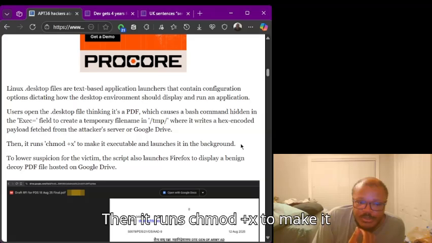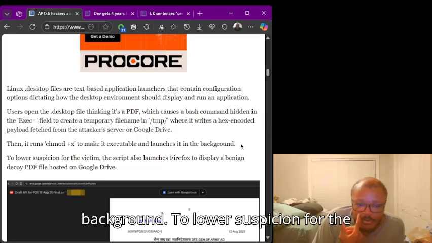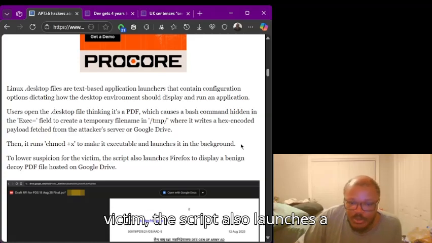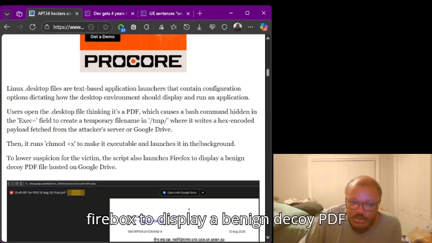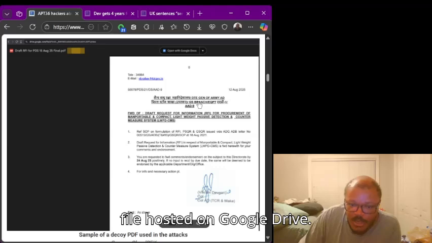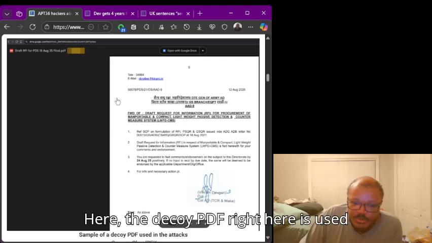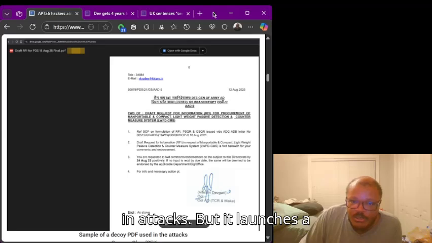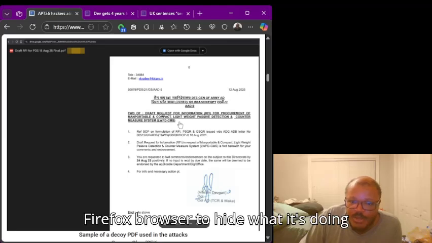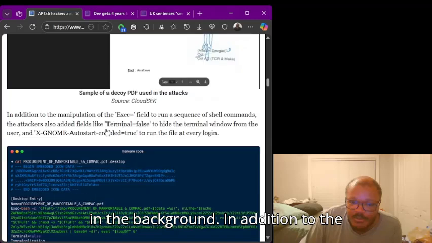Then it runs chmod +x to make it executable and launches it in the background. To lower suspicion for the victim, the script also launches Firefox to display a benign decoy PDF file hosted on Google Drive. Here, the decoy PDF is used in attacks, but it launches a Firefox browser to hide what it's doing in the background.